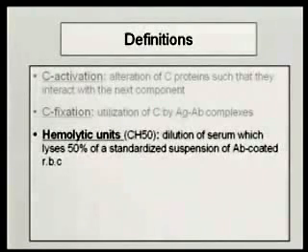So how many are there in the undiluted sample? 100 times that, because you diluted it 100 times. So they would report out to you that the CH50 for this individual is 100. Right? It refers to the dilution of the serum that is required to give lysis of 50% of a standardized suspension of antibody-coated erythrocytes. That's what a hemolytic unit is.